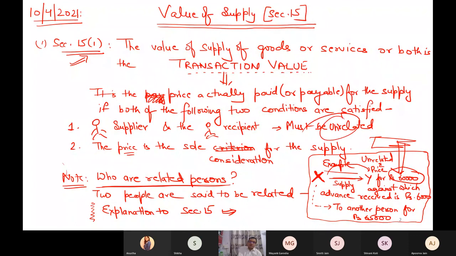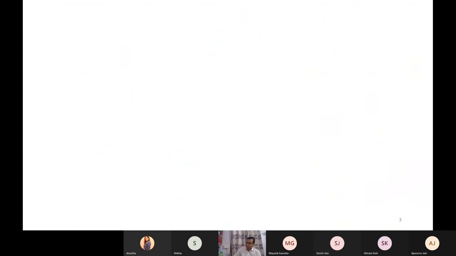So I think the point is clear. Then next subsection. Now section 15, subsection 2. Now what items are to be included in the value of supply?